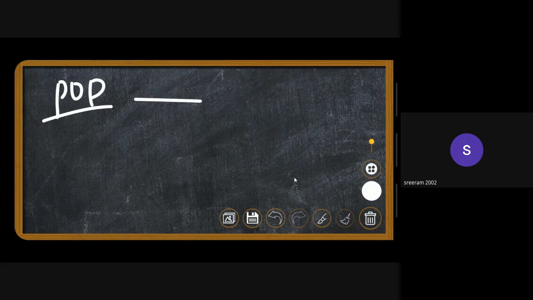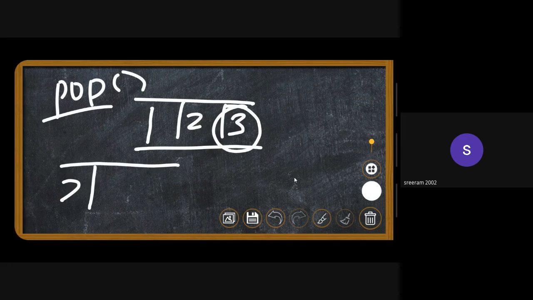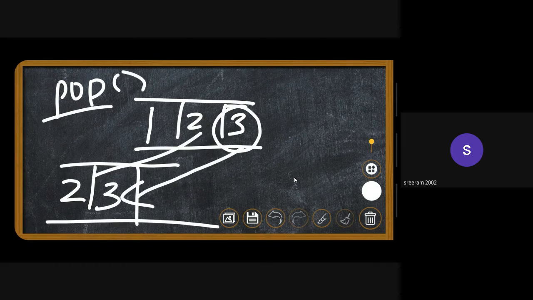it's just different, right? 1, 2, 3. If this is a stack, you want 3 out by using the pop, but since this is a queue, 1 will be coming out. So what can we do? We can actually transfer 2 and 3 into another queue.